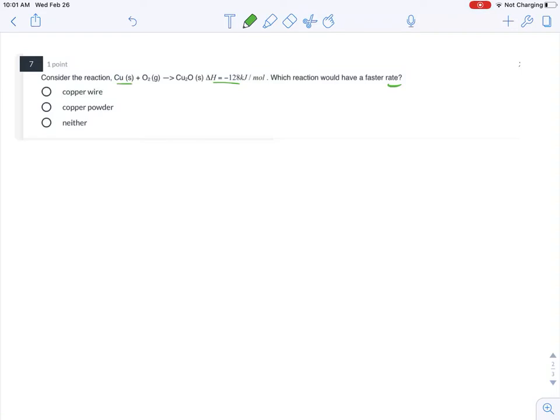Now, copper is a solid substance. Oxygen must interact with copper in order for this chemical reaction to occur. What kind of copper will cause this reaction to go most quickly? I would say it's copper powder because the particle size or surface area is greatest.